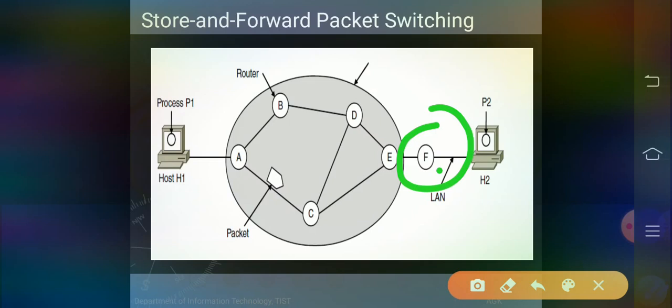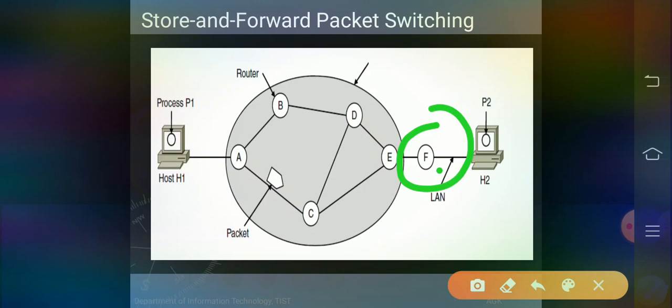For example, for host 2, in our system one more router is connected, because with that router we can connect any number of devices in our home itself. So F is nothing but our router, present within our premises.